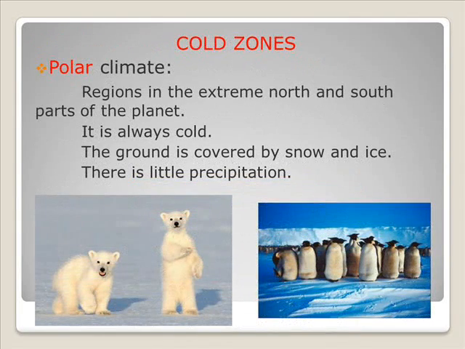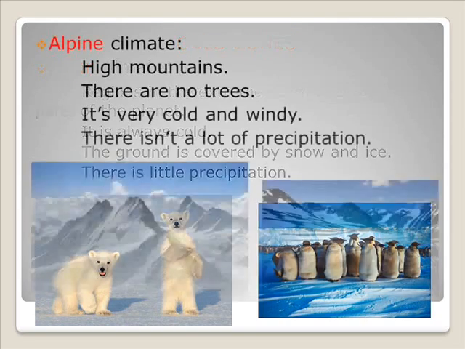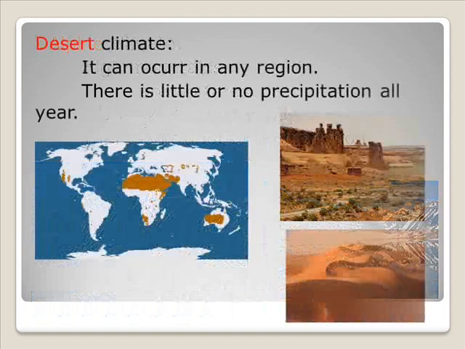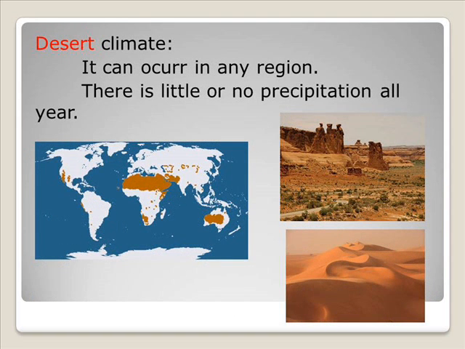Cold zones: polar climate, regions in the extreme north and south parts of the planet. It is always cold. The ground is covered by snow and ice. There is little precipitation. Alpine climate, high mountains, there are no trees, it's very cold and windy. There isn't a lot of precipitation. Desert climate, it can occur in any region. There is little or no precipitation all year.